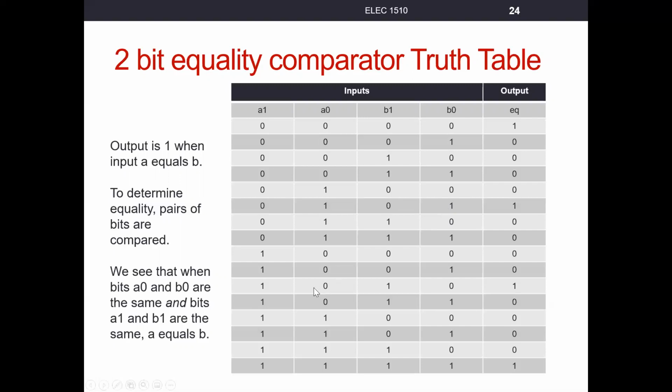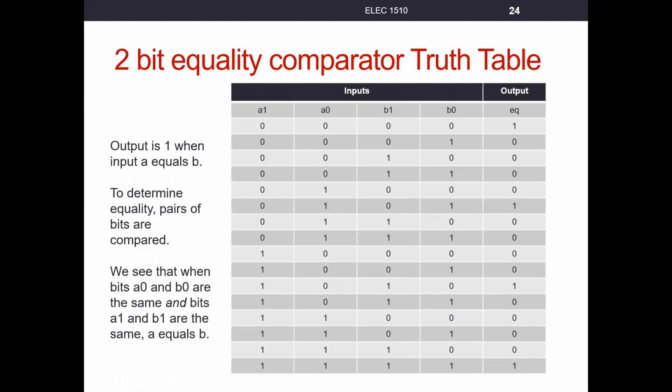A will equal B when A is decimal 2, binary 1, 0, and B is 2, binary 1, 0, so we get an output of 1. Finally, when A is decimal 3, binary 1, 1, that will be equal to B when B is 3. So we have 4 instances out of these 16 where our circuit outputs 1.